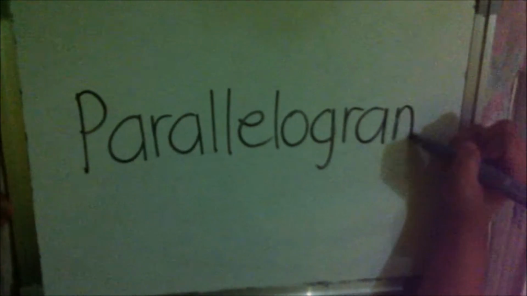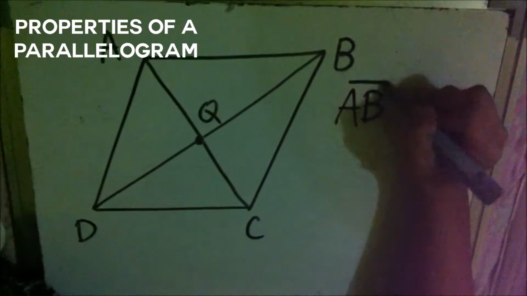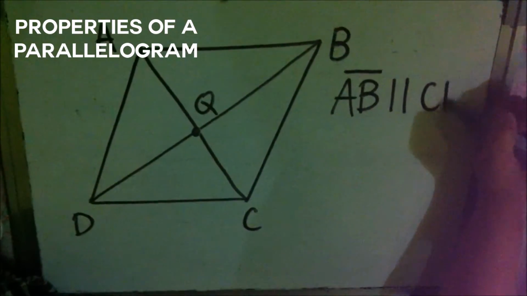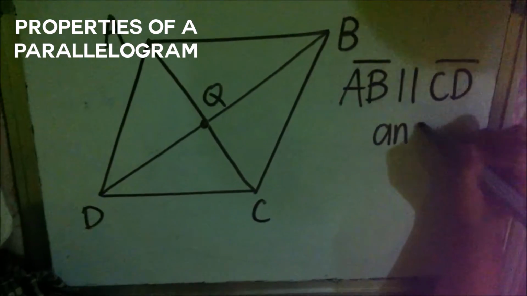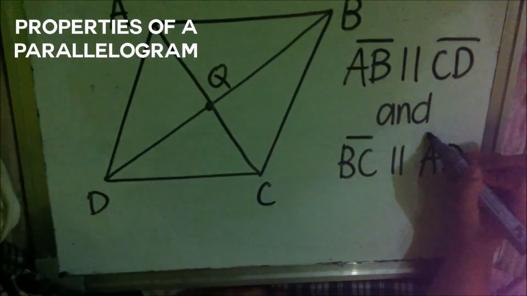A parallelogram is a quadrilateral with both pairs of opposite sides parallel. Opposite sides are parallel. Line AB is parallel to line CD, and line BC is parallel to line AD.